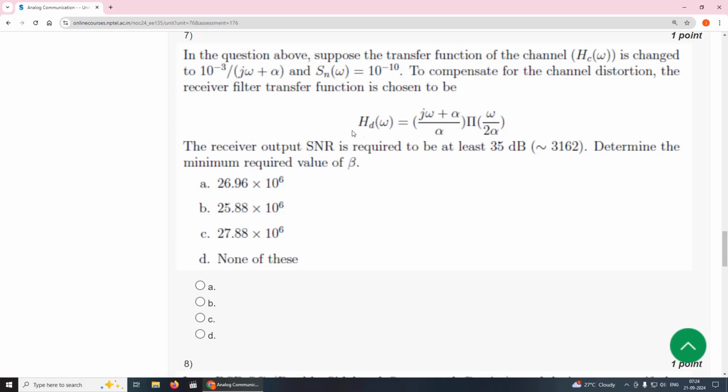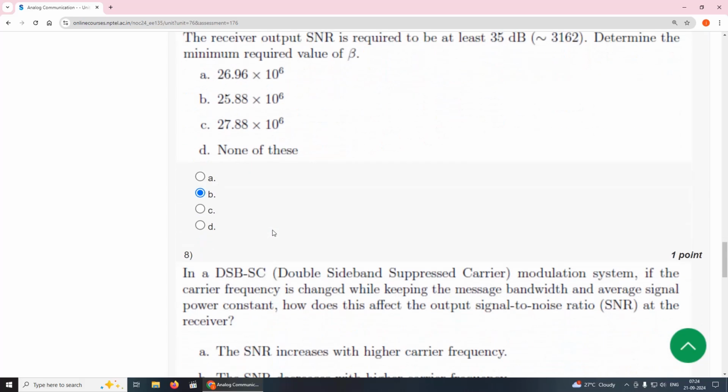In this question they have not given beta here. The parameter beta is not mentioned. So therefore we can choose any answer. We can choose any option. So I am choosing option B. Option B.